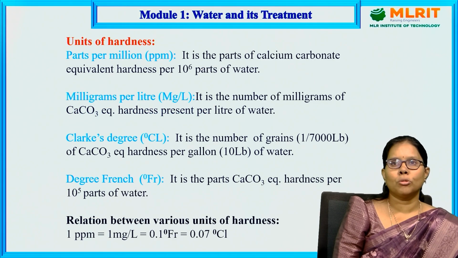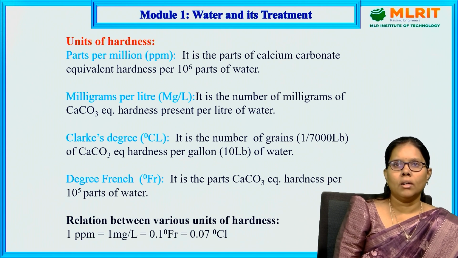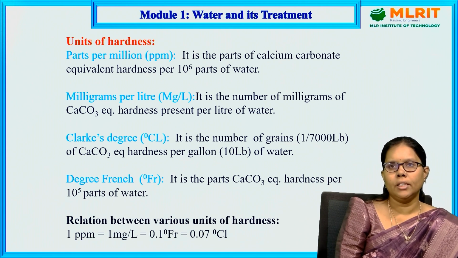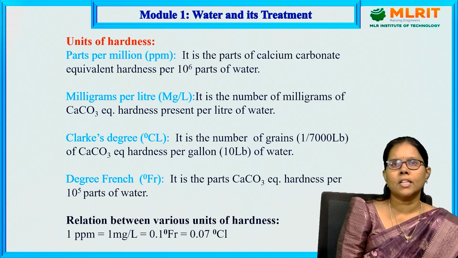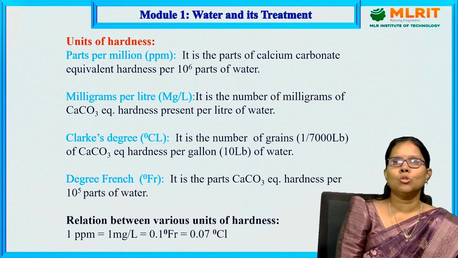Let us move to the topic called units of hardness. There are various units in various countries. Let us consider that in India, weight is calculated in terms of grams and kilograms. In other countries, they will calculate in terms of pounds. In India, liquids are taken in liters. In other countries, they will consider gallons. Let us move to the units of hardness.